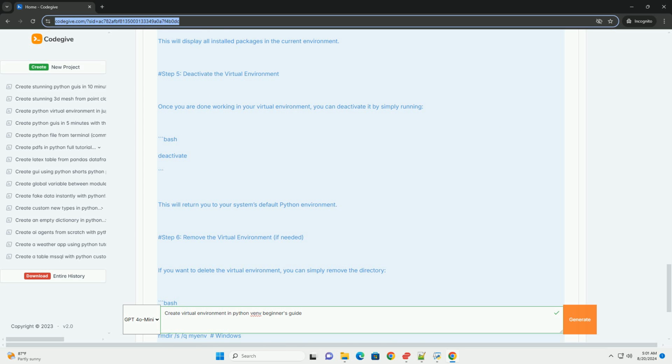Step 2. Create a virtual environment. Run the following command to create a virtual environment. Replace venv with your preferred name for the virtual environment.